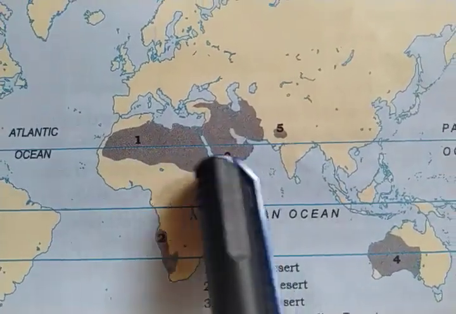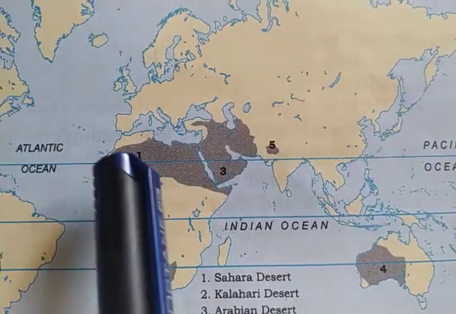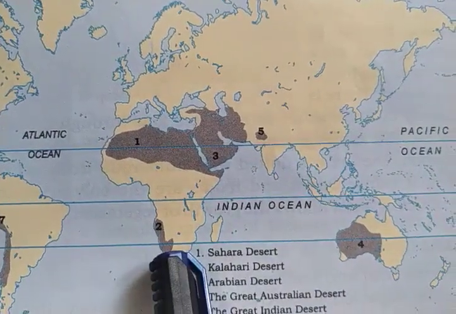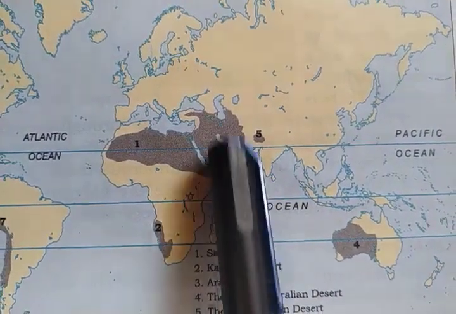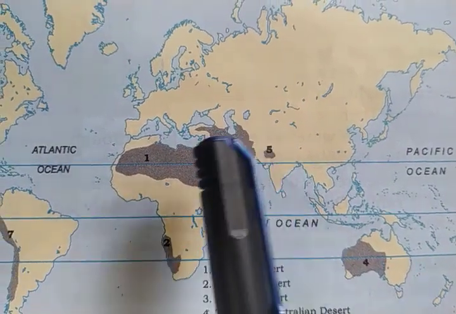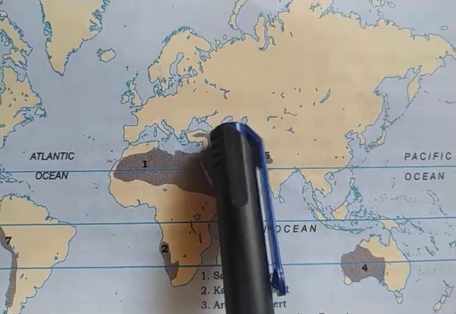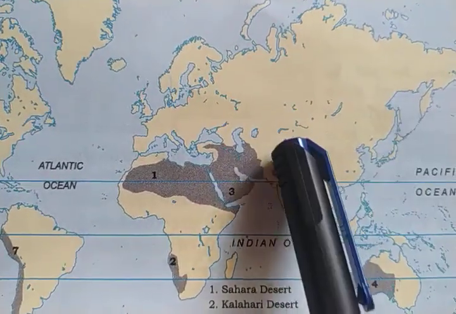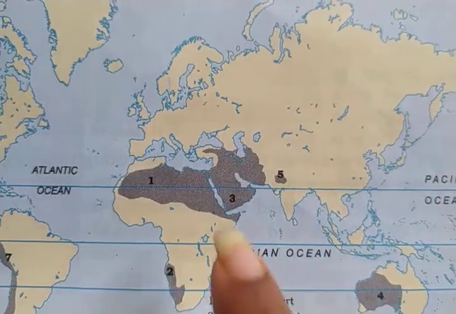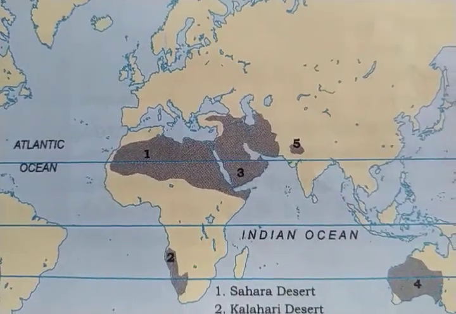You can also see that this gray area is very long. This is the Sahara Desert. Now come to the second one, which is also located in the African continent. It is the Kalahari Desert. So Sahara Desert, Kalahari Desert. Now the second largest desert is the Arabian Desert, the Great Arabian Desert. It is located here, and Saudi Arabia is also located here. It is part of the Arabian Desert.